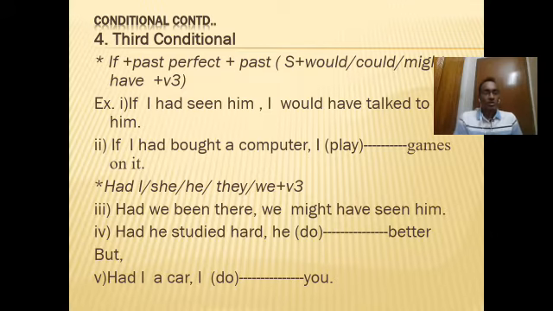Now let's discuss third conditional. Actually, third conditional we sometimes use at the time of speaking or writing, and in some grammatical topics you see this is very important, the third conditional. But this is totally unreal, and both of the clauses will be mentioned in the past form, and these hadn't happened at all, and there was no possibility of it happening.